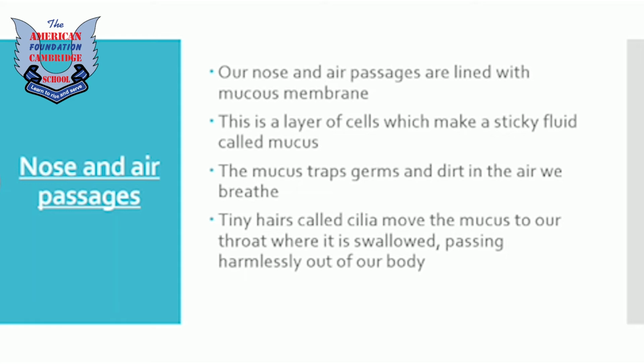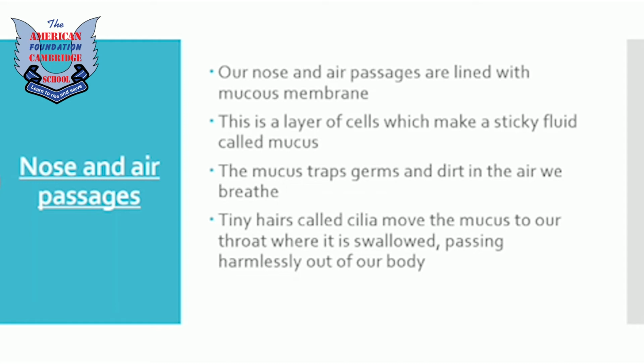It's a layer of cells which consists of glands called mucus glands, and the mucus glands release a liquid called mucus. This liquid helps to prevent germs from spreading infection, and whenever any germ comes in contact with mucus, that germ will be trapped in mucus, and then it will become inactive.